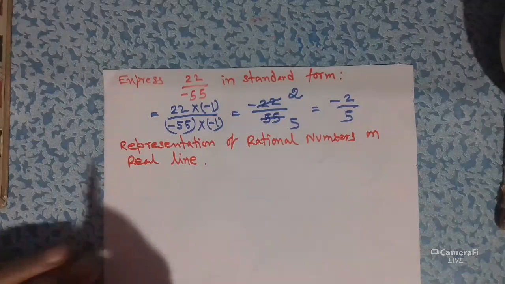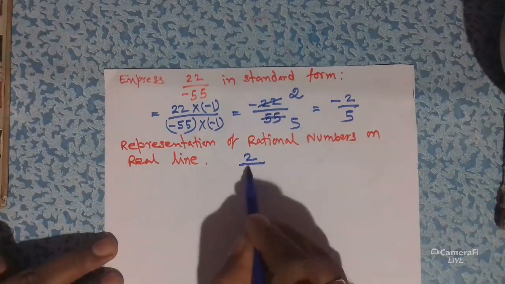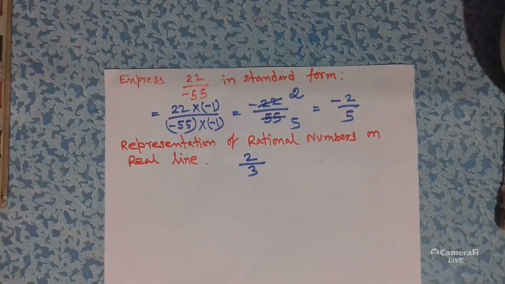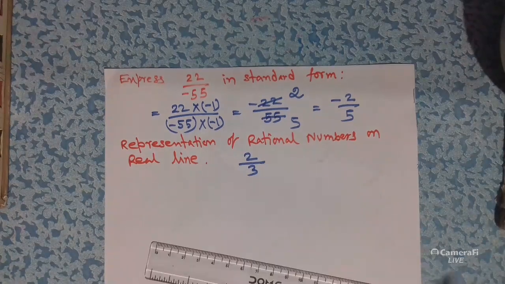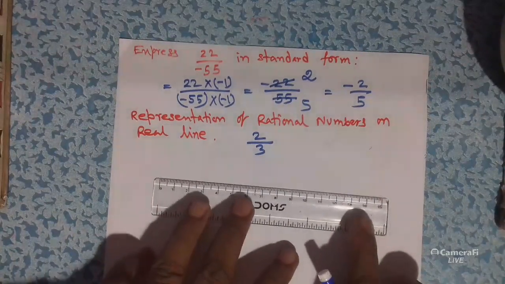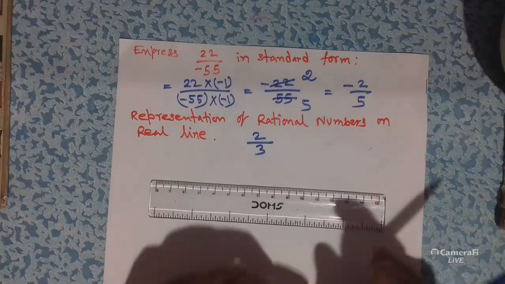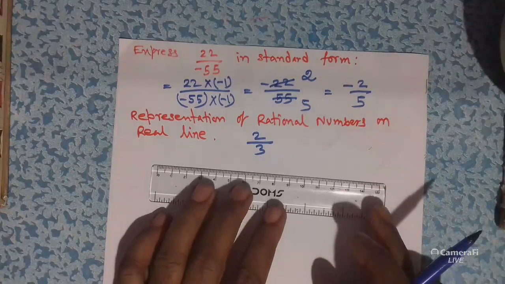So at first, represent 2 by 3 on the number line or real line. Students, to represent 2 by 3 on the real line, at first you have to draw a line.